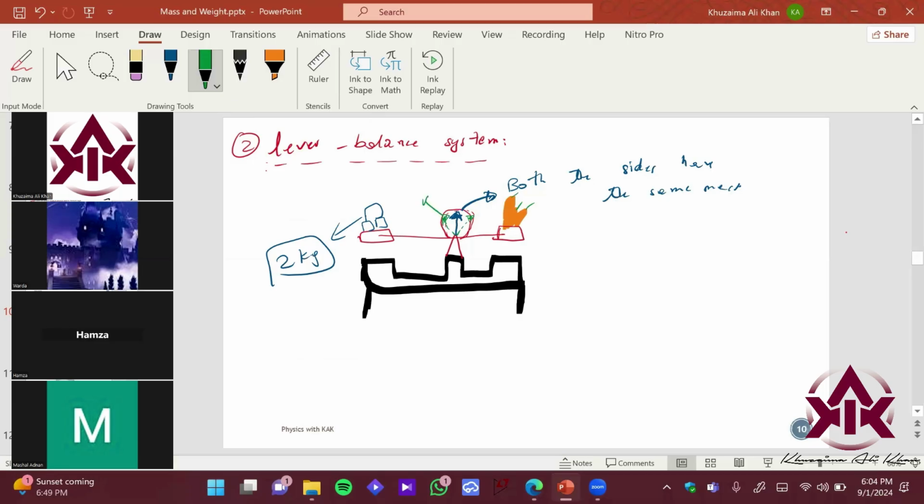From left side overweight over. This means the left side is heavy, and this corresponds to the right side is heavy. So it's just, we can say, a mechanical system to measure the mass. I hope it makes sense. Any questions?